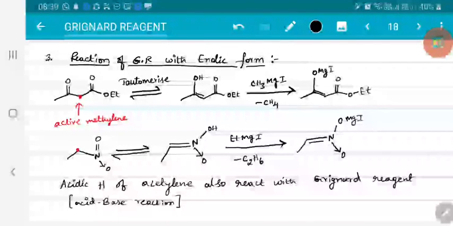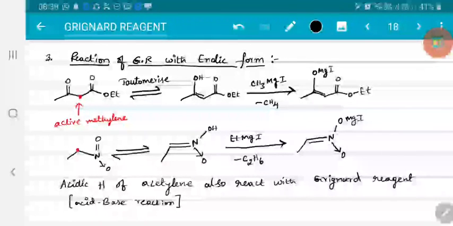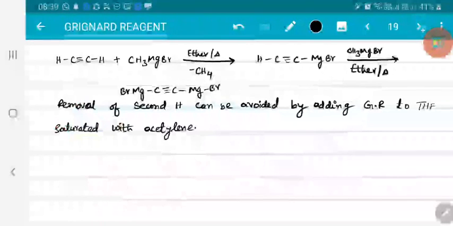Now, whenever there is acidic hydrogen, not only over a more electronegative atom like OH or NH2, etc., it even reacts with active methylene groups. The reason is, whenever there is an active methylene group, there is possibility for tautomerism. Due to tautomerism, there will be generation of some OH group or NH group or something like that. Then Grignard reagent will take such acidic hydrogen. Right. So that was observed in case of diketo systems, or when a nitro group is present, or in case of acetylene, etc.